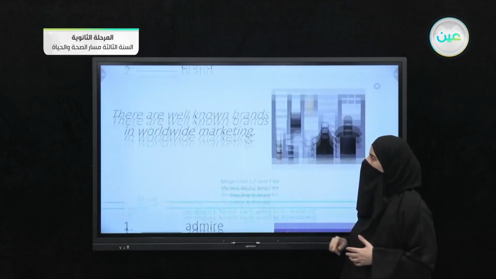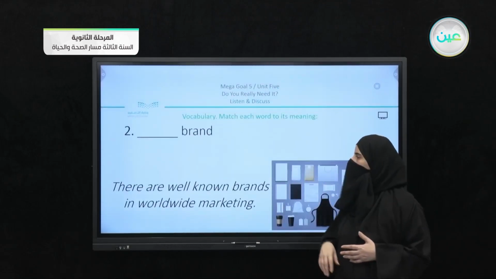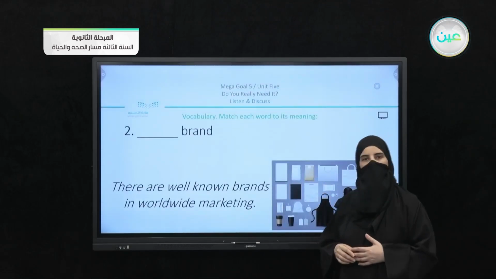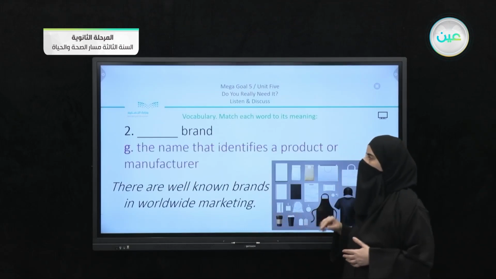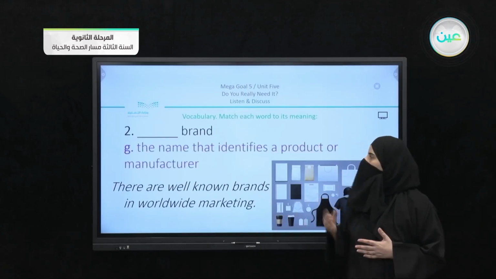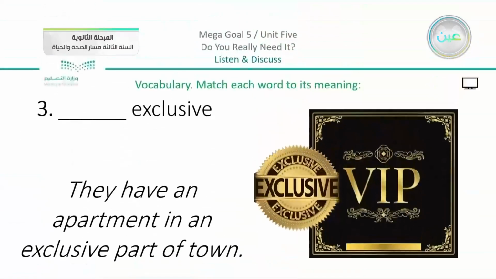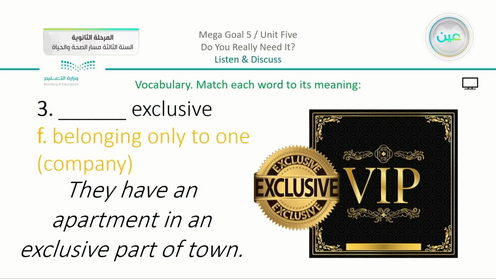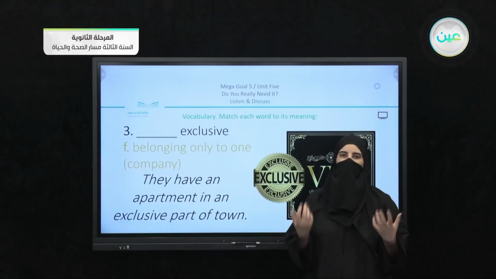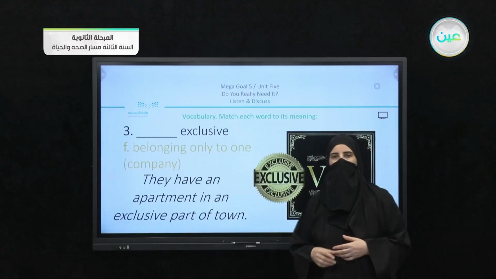The second word was brand, and we know that there are well-known brands in worldwide marketing, and we did agree that we have G, which is the name that identifies a product or manufacturer. Then we have in 3, exclusive. Now we said exclusive is something which is close to being special or something VIP. We have the example, they have an apartment in an exclusive part of town, and we agreed that the answer is going to be F, belonging only to one, and we can say, for example, in a company.